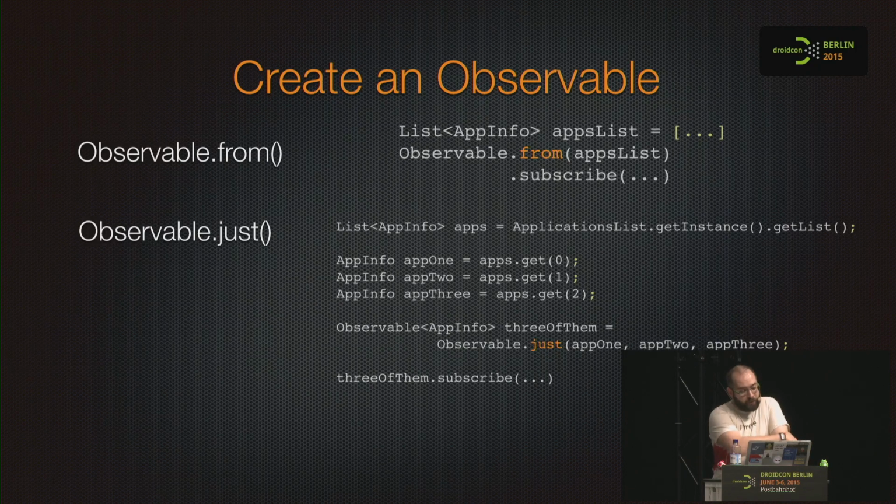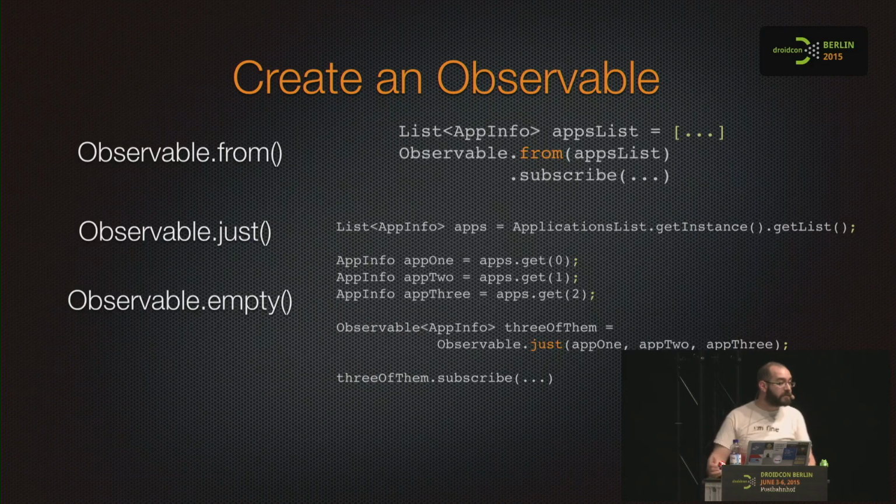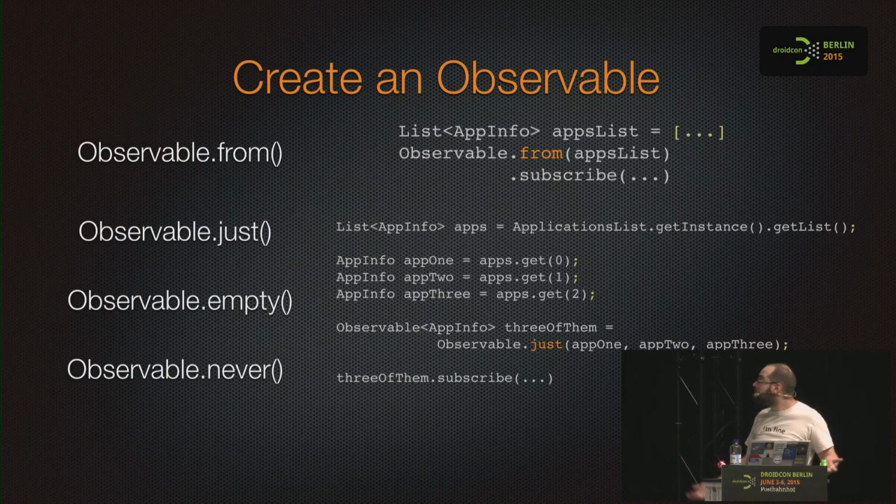What if I want an observable that emits nothing and completes normally? Empty. What if I want an observable that does nothing, emits nothing, and never completes? Never. What if I want an observable that emits nothing and goes on error or throws an exception?